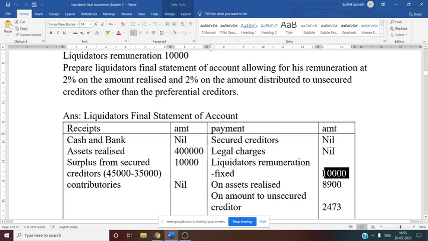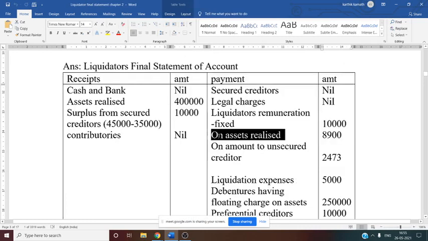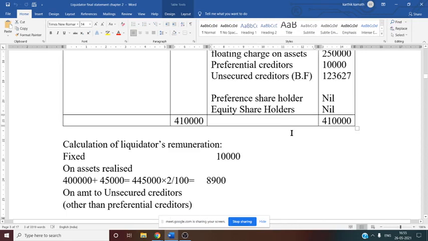Now the second thing, on assets realized, this is very important. Here you can write on assets realized with the help of a working note, WN. Just below the problem, we will move below the problem, where we have done some working notes. See this calculation of liquidator's remuneration, the working note we have to do.